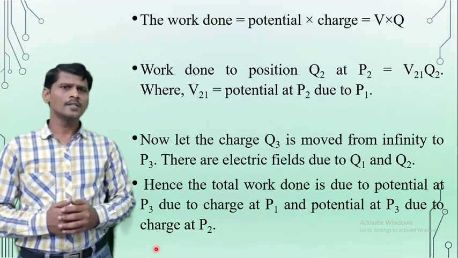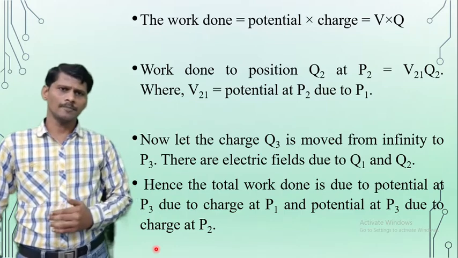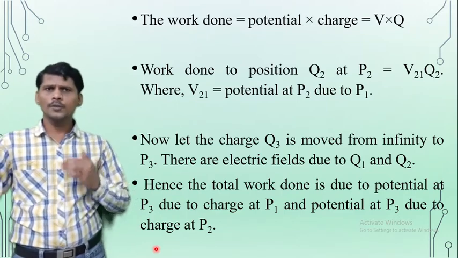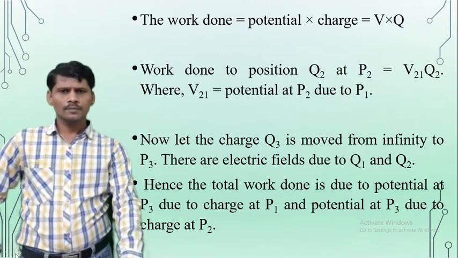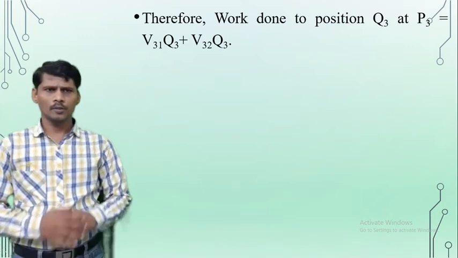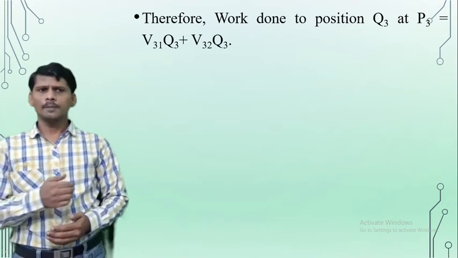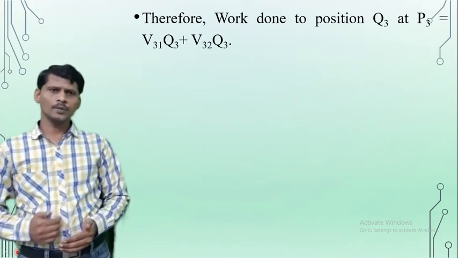The work done to position Q3 at point P3 is V31 Q3 plus V32 Q3.